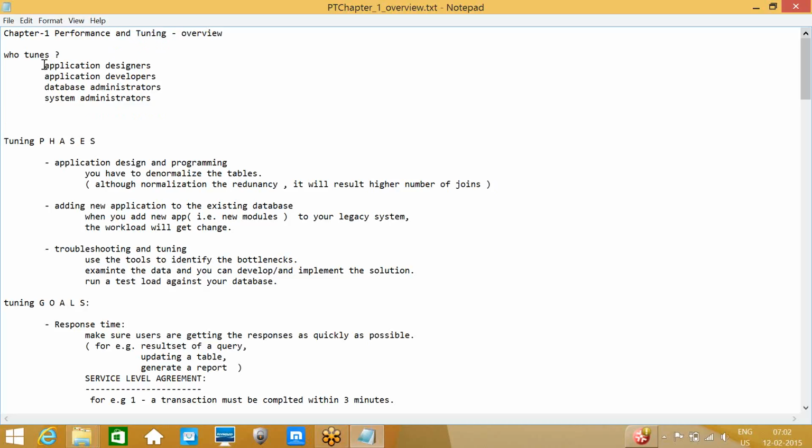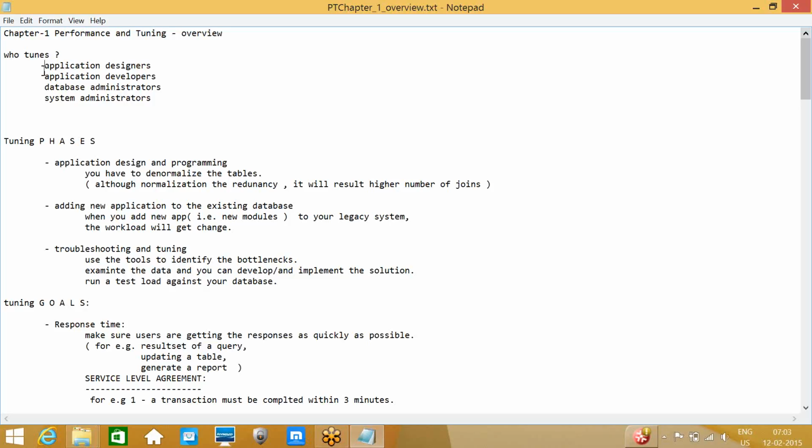One is application designers. Application designers come into the picture whenever you are designing the application, in the initial stage itself. You need to understand what the application requirement is: how much data they are going to store, whether they are storing any blob type of data, what type of column they want to use, whether they want to store any XML information or any documents. We need to ask these things and then design the database.